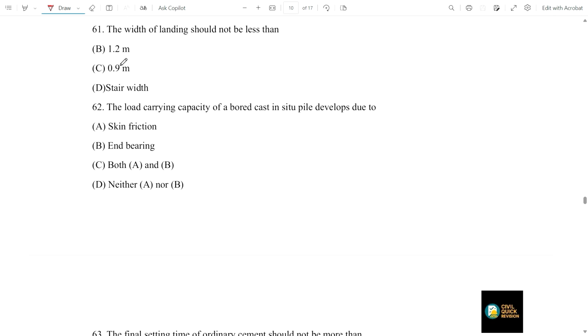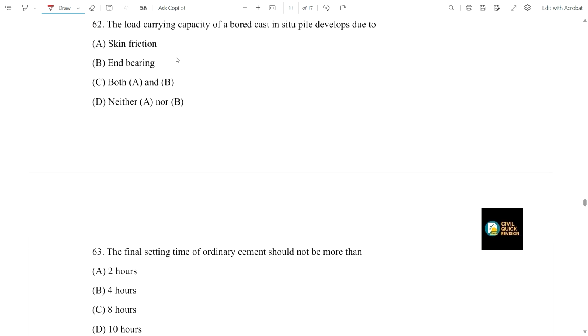The width of a landing should not be less than how much? Here, the first option is not given. We take just 1 meter. B is 1.2 meter, C is 0.9 meter, and D is stair width. Okay, here width of landing should not be less than stair width. Okay, just remember this.